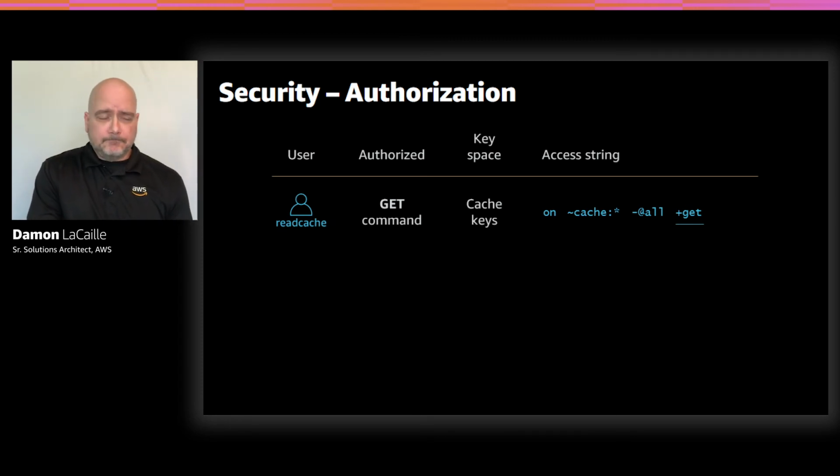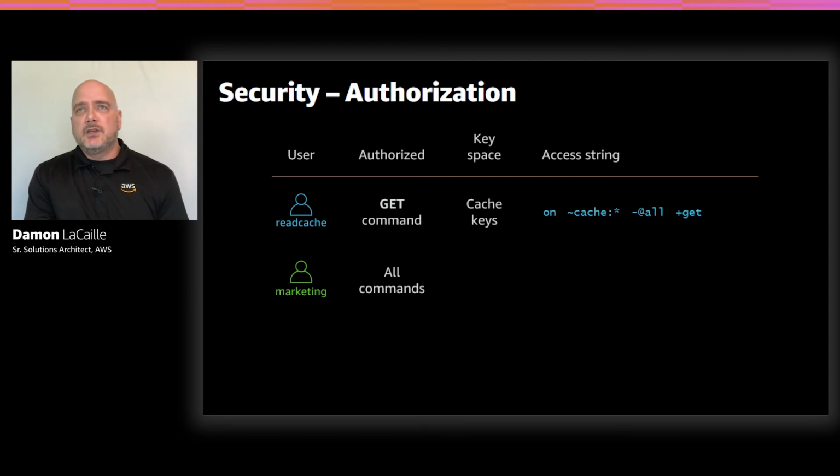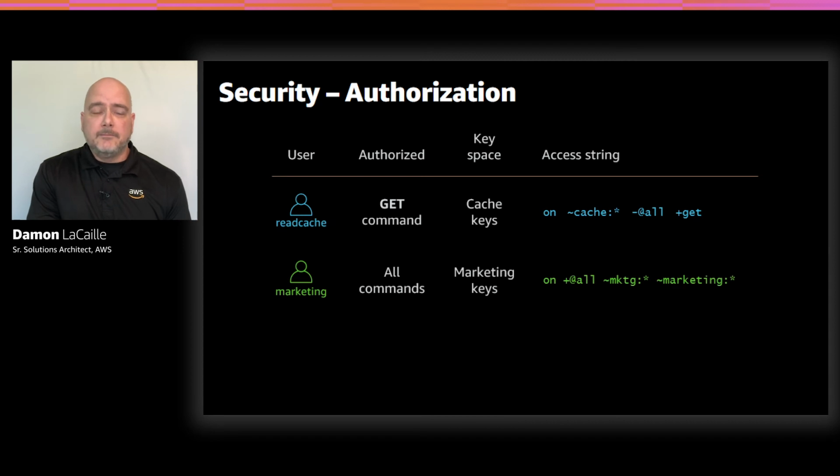We have a marketing user. Now the marketing user doesn't really need to be limited in the commands that they run, but we want to make sure that they are limited to just keys that deal with marketing, right? So we're going to enable the user with on. We're going to give them all commands with the +@all. And then we're going to give it two different pattern matches: one is mktg:*, and one is marketing:*. And so you can see you can actually add multiple pattern matches in a single line.